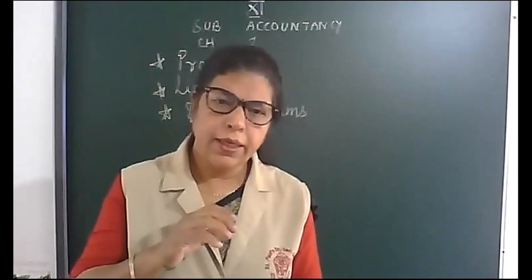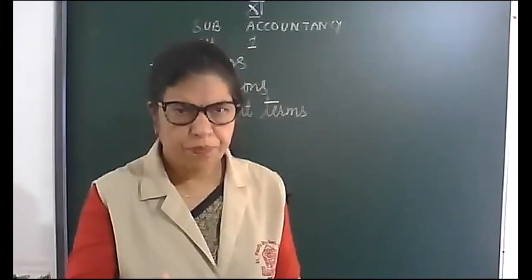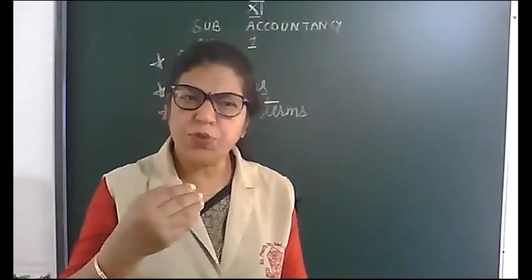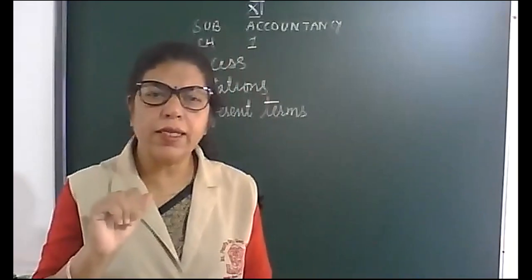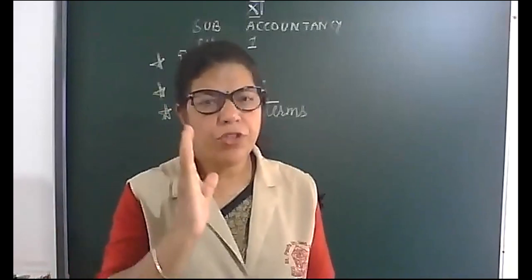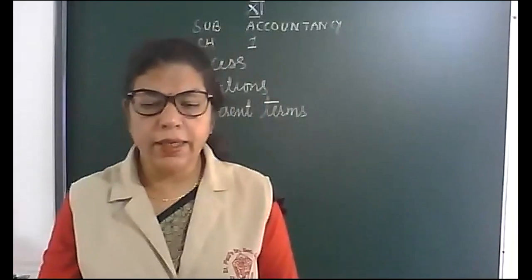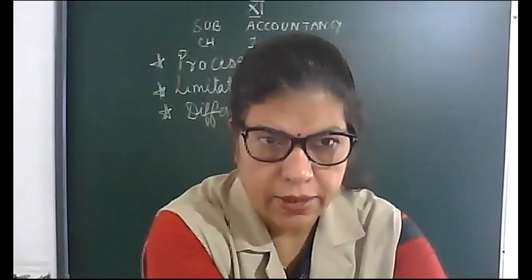Then accordingly, original book means journal, then ledger, then subsidiary books, then trial balance for summarizing, then trading account, profit and loss account, and balance sheet for financial results.